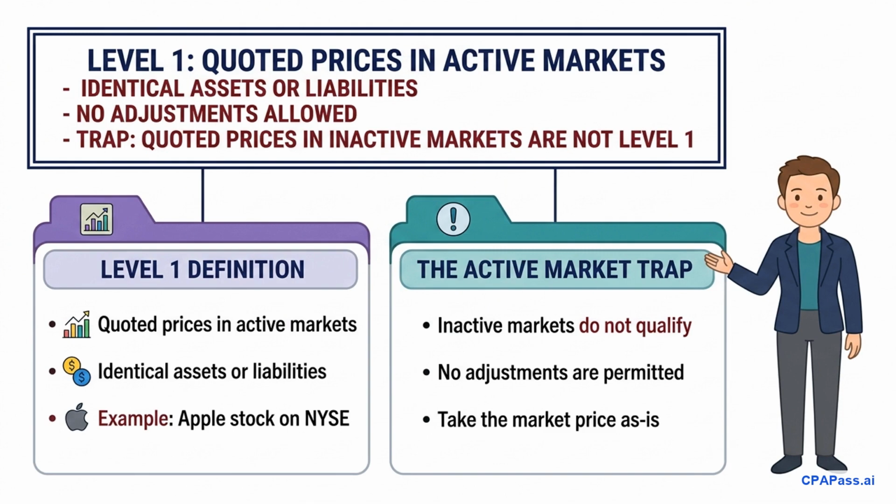The examiner trap here involves active versus inactive markets. If a market is inactive or has low volume, those quoted prices cannot be classified as Level 1. Furthermore, you are never allowed to adjust a Level 1 input, even if you believe the market is temporarily off. You must take the quoted price as is. Let's look next at what happens when identical quotes don't exist.